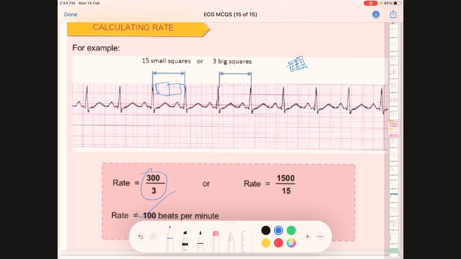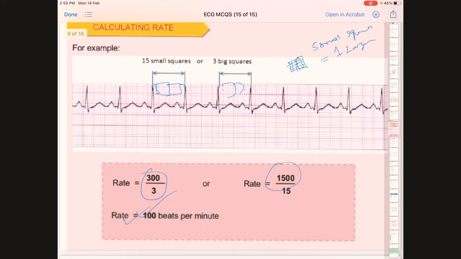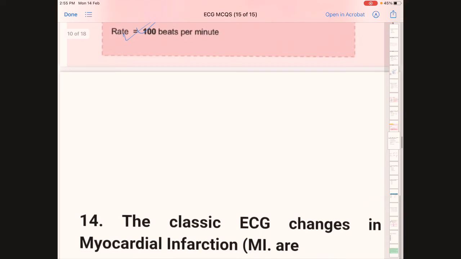There are 5 small squares in each large square. So 5 small squares equal 1 large square. So we can see here 5, 5, 10, 11, 12, 13, 14, 15. That means 15 small squares, and we divide 1500 by it. So we get the same answer, that is 100 beats per minute. That's how we can calculate a heart rate using an ECG with small squares or large squares.